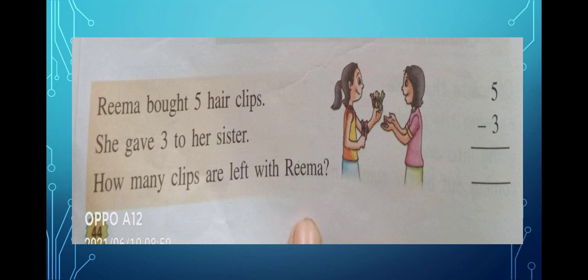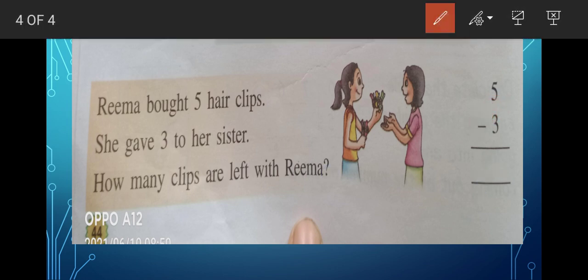So children, let us do the minus here. Alright. Okay. So 5 minus 3 will be how much? Very good. 5 minus 3 is 2. Okay. 2 clips are left with Rima.